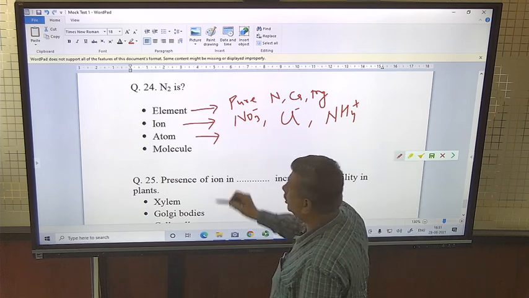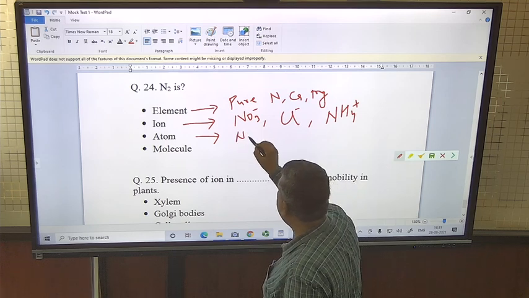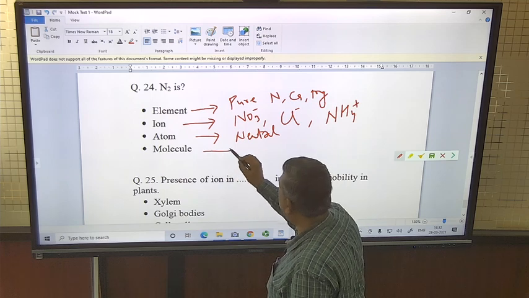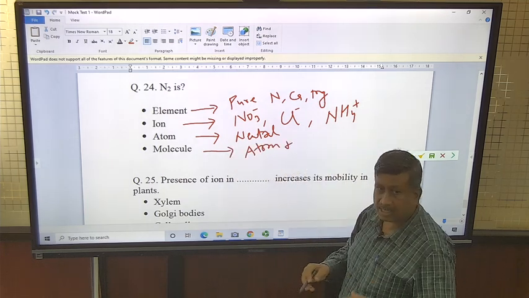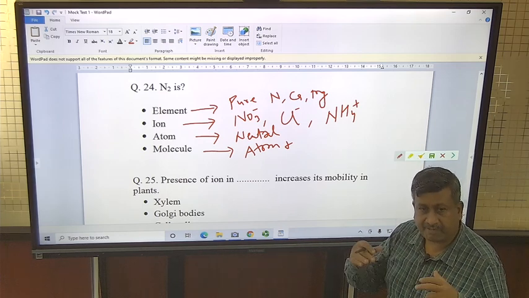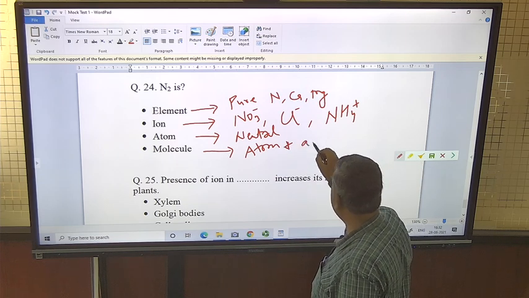An atom is neutral, consisting of electron, proton and neutron, and a molecule is made of two atoms, because an atom cannot exist independently free. Atoms cannot remain in nature freely.